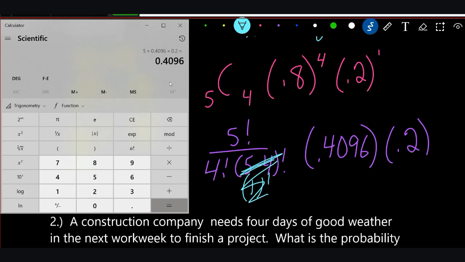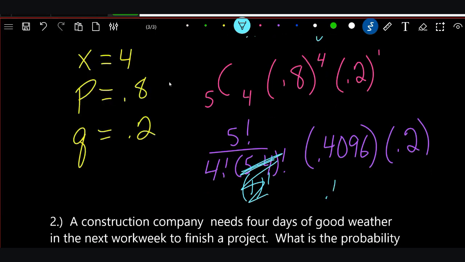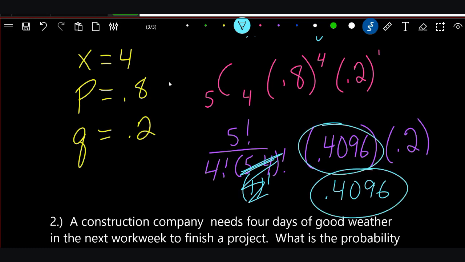0.4096. And that's interesting. Came out to the same thing, right? It just, it is what it is. That's your answer for that one. And you would round it to whatever place they tell you to round it off to. This one doesn't tell us, so we'll just leave it all the way out to the 4th.